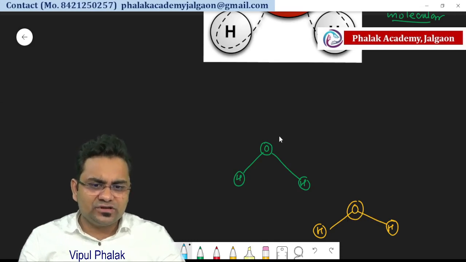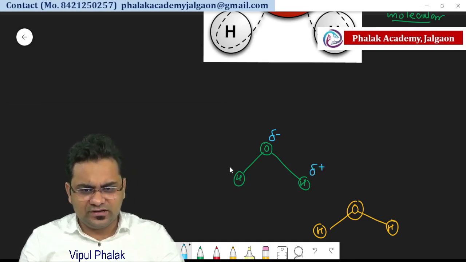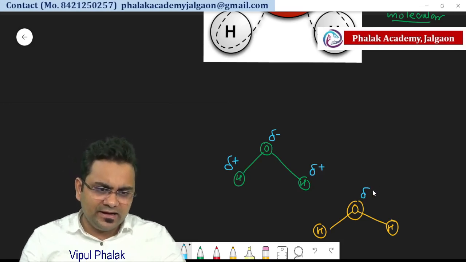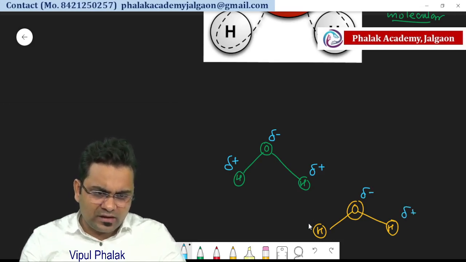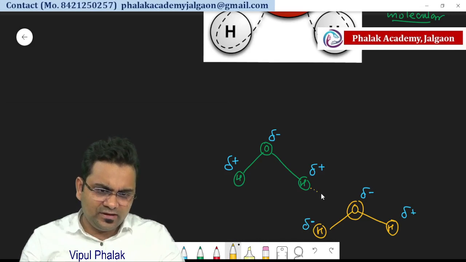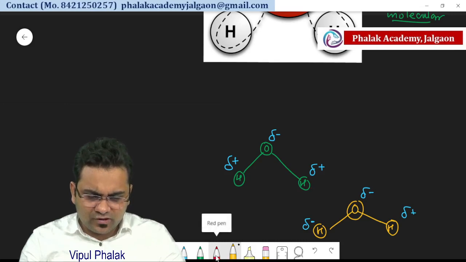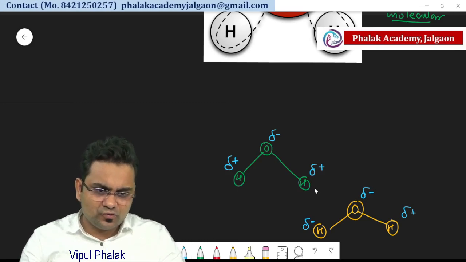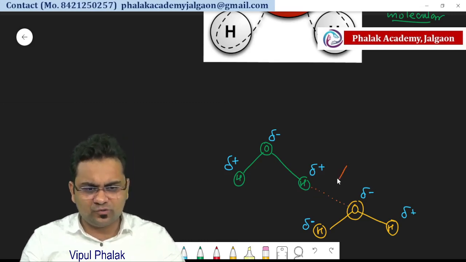Because of this, they will have a partial negative charge on the oxygen and a partial positive charge on the hydrogen. Similarly here also delta positive, delta negative, and due to this they will form a bond between hydrogen of 1 molecule of water and oxygen of another molecule of water. This bond is known as hydrogen bond.